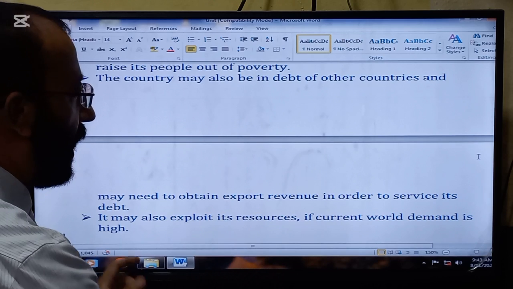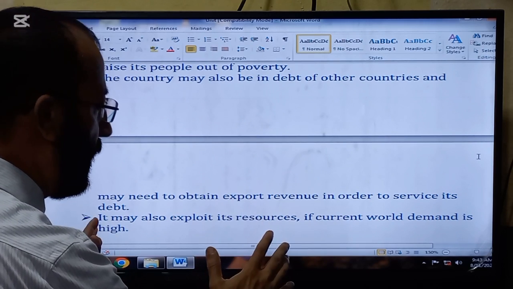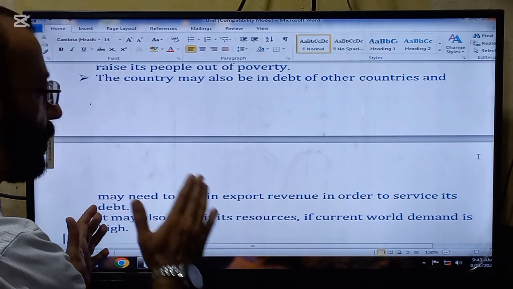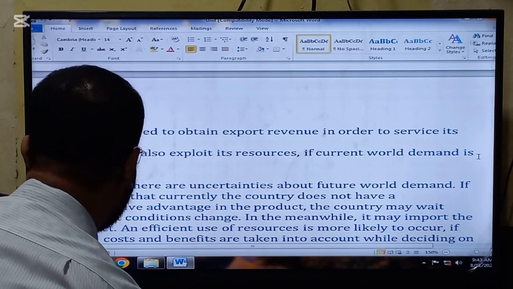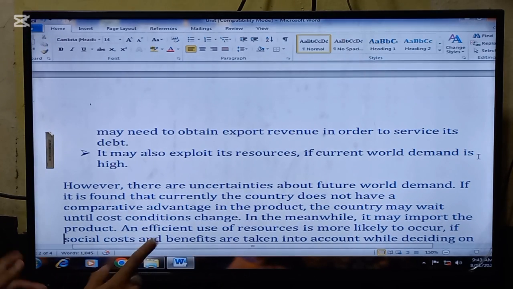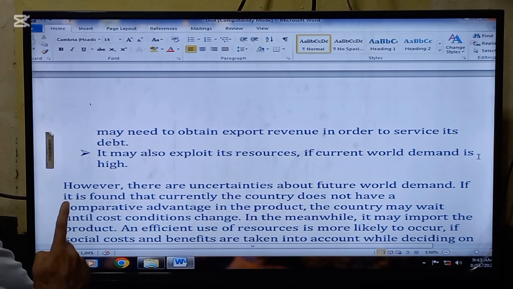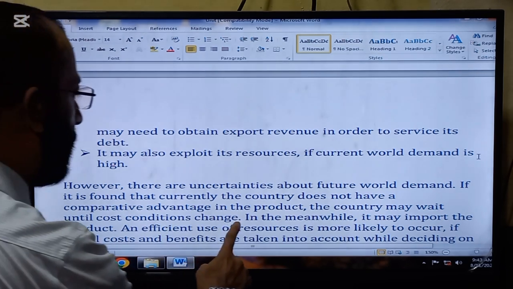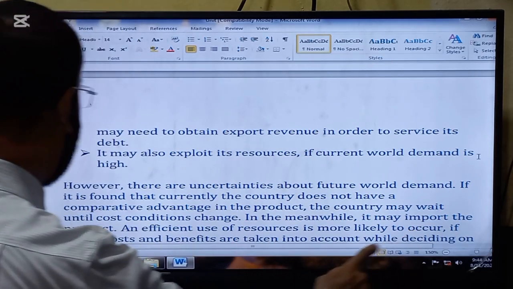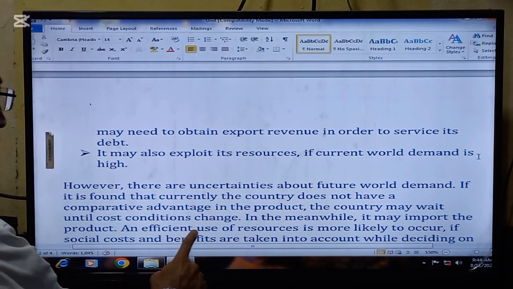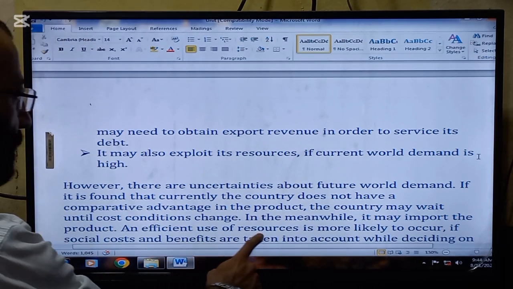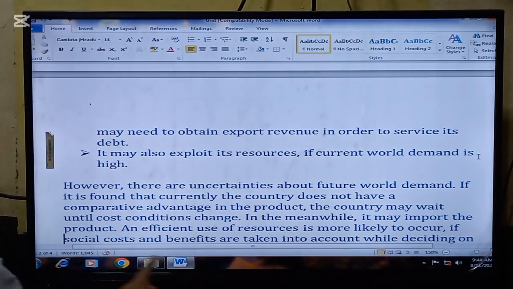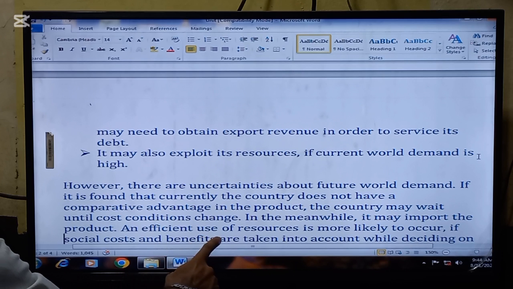So if there is a need for the country, the resources should be exploited, and if the country is not in urgent need, the resources should be exploited at a slower pace. However, there are uncertainties about future world demand. If it is found that currently the country does not have a comparative advantage in the product, the country may wait until cost conditions change.